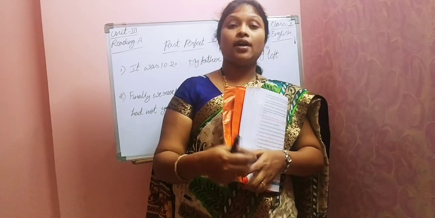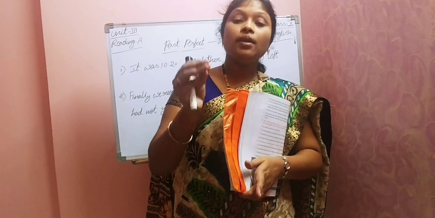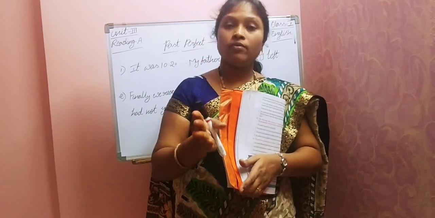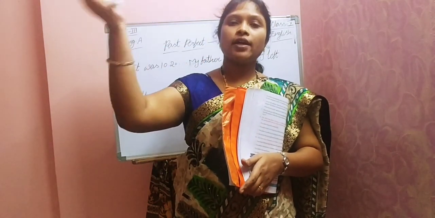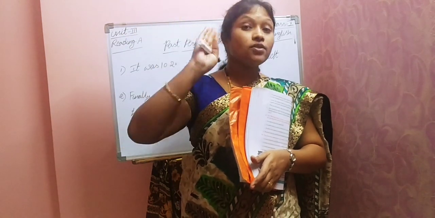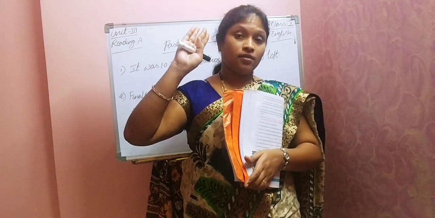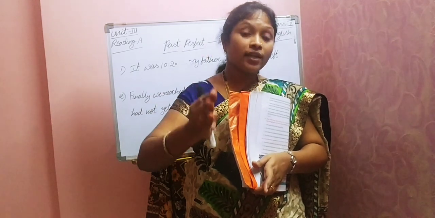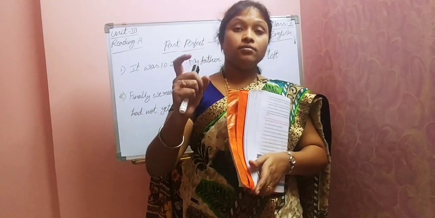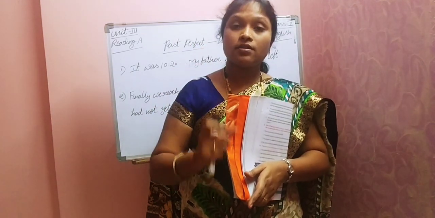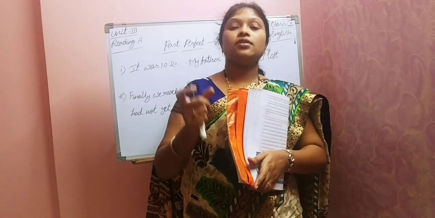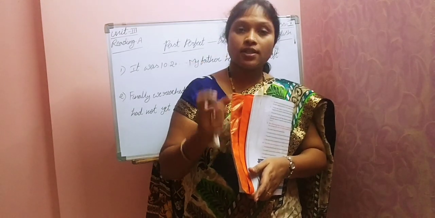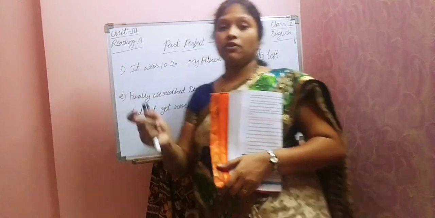Especially, if we are talking about any particular time, like 8 o'clock, 9 o'clock, 12 o'clock, at that time, what happened? If we are referring to time there, then the verb must be expressed in past perfect tense. Past perfect tense means had plus V3 form.